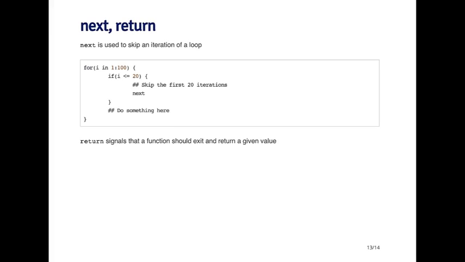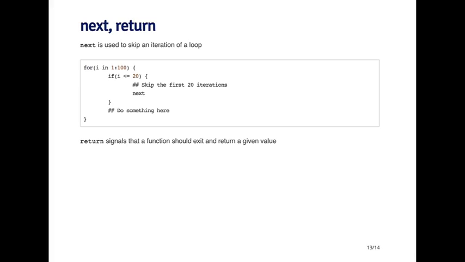The last control structure element I want to talk about is next, and then there's also return. Next is basically used in any type of looping construct when you want to skip an iteration. So here I've got a basic for loop, which is going to run for 100 iterations. The idea is that I want to skip the first 20 iterations and then only execute some code for iterations 21 through 100.